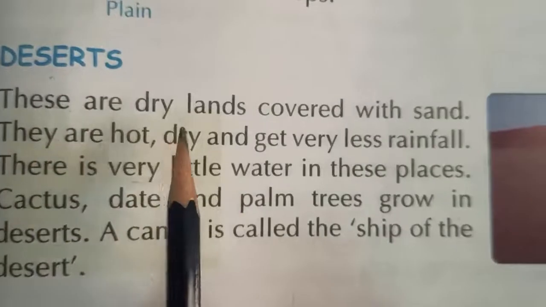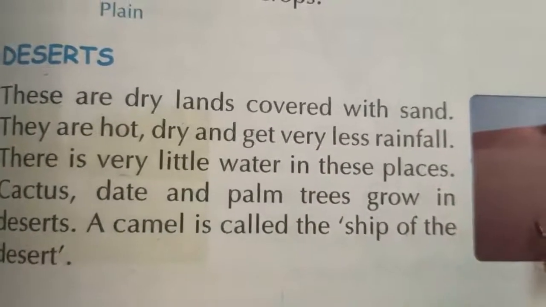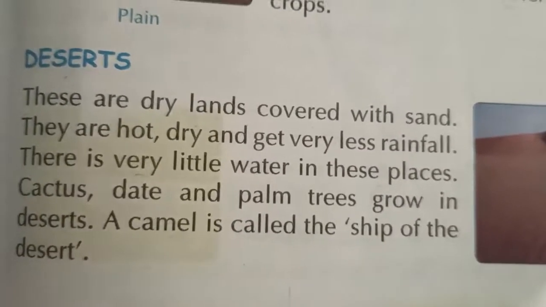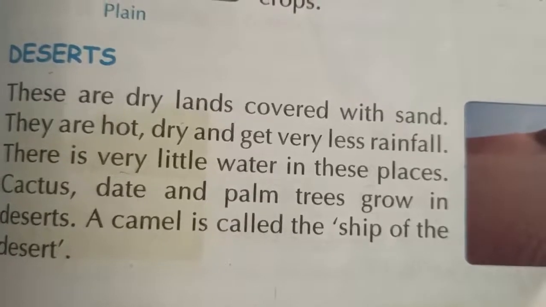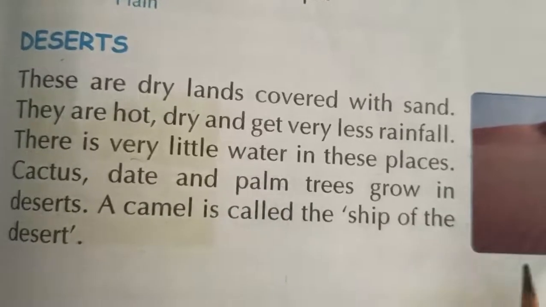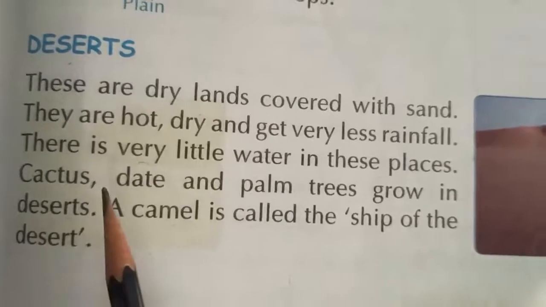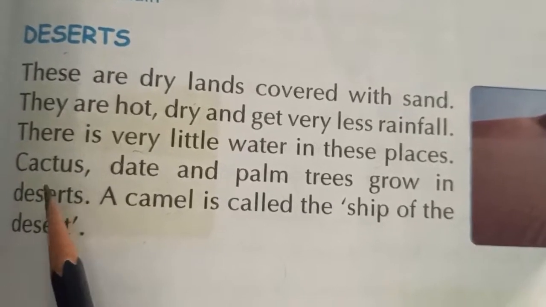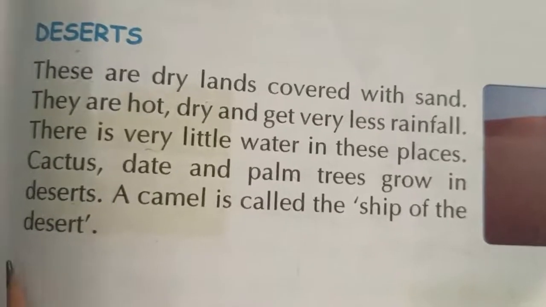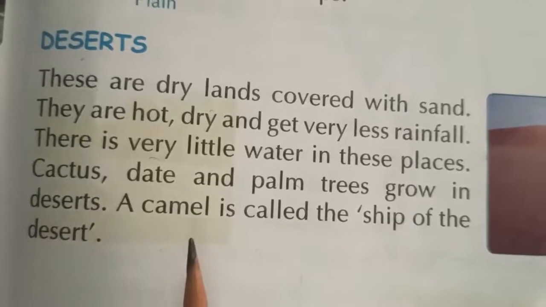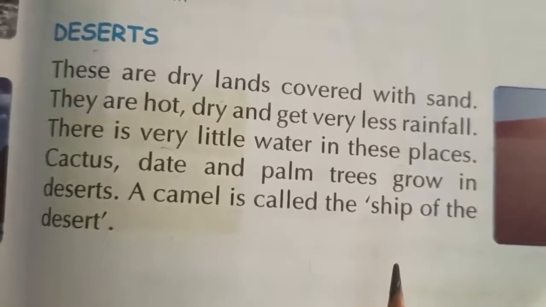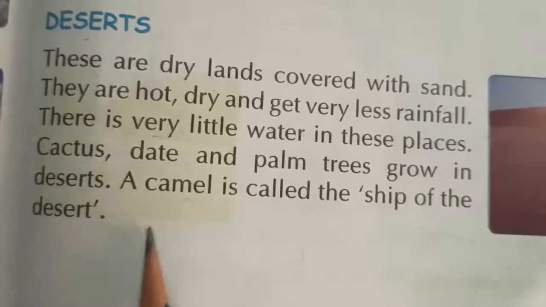So, desert is a dry land covered with sand. Deserts are very hot, dry and this place gets less rainfall. So that's why we feel too much heat and dryness in that place. There is very little water in these places. We can't find water. Trees which grow in a desert are called cactus, date and palm. And camel is called the ship of the desert. So camel is the animal which is used in a desert for so many purposes. So that's why it's called the ship of the desert.